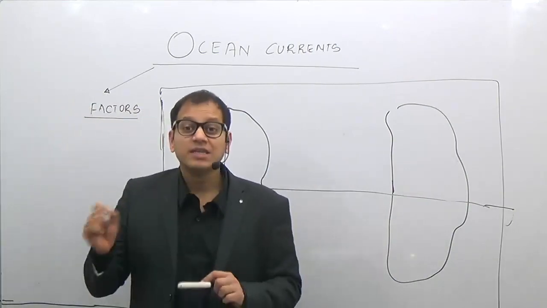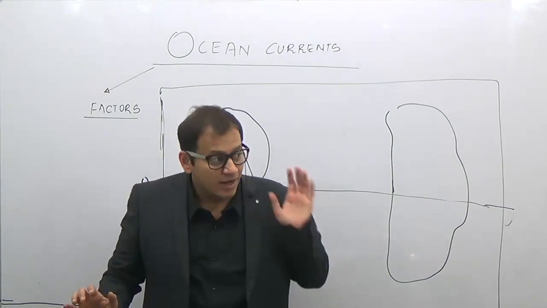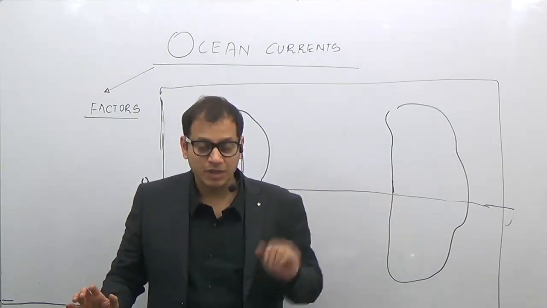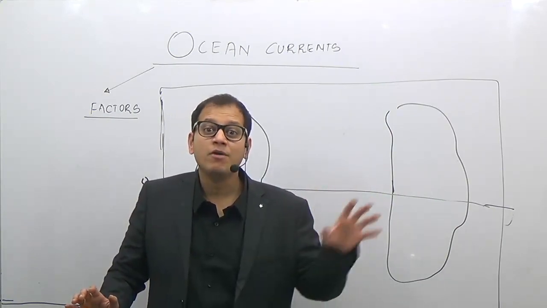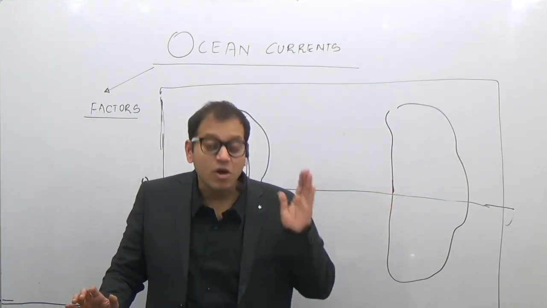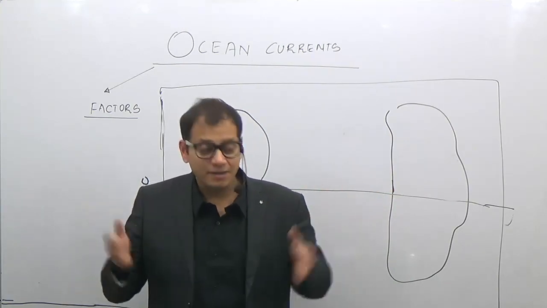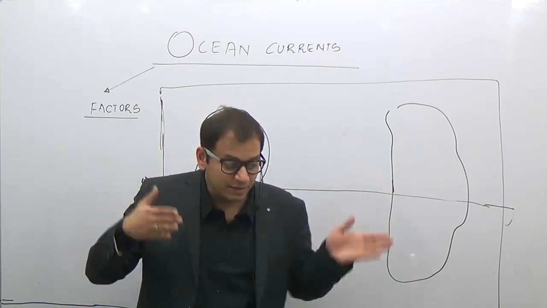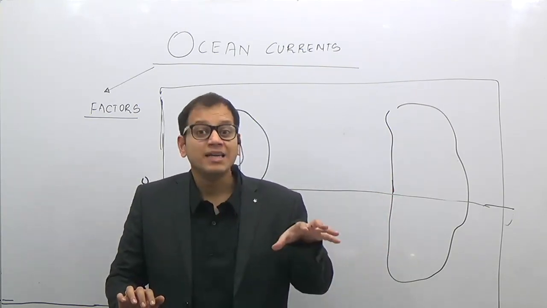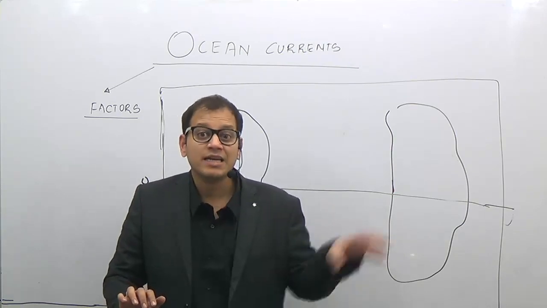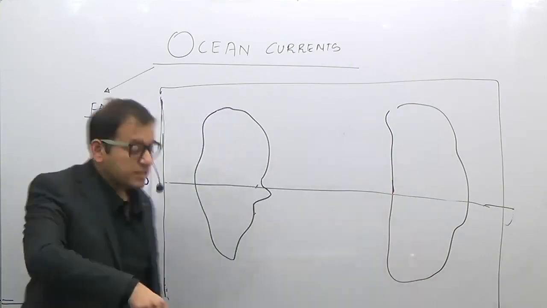The name ocean currents is due to the movement of ocean water in a definite direction. When the water moves in a definite direction, similar to the movement of a river on the land. How is the movement of a river on the land? A river moves in a definite direction. So similarly, when ocean water moves like a river on the land, in a definite direction with a definite velocity, it is known as an ocean current.